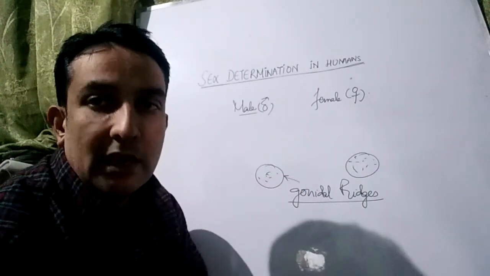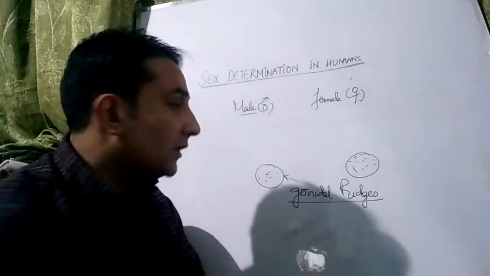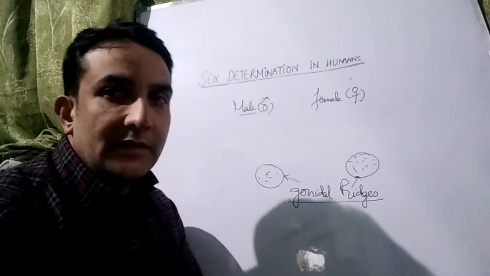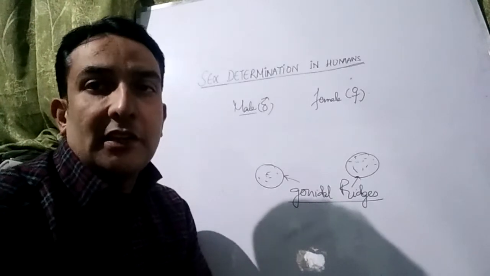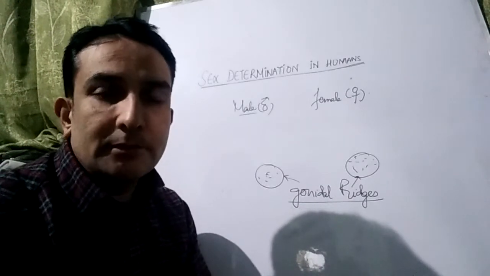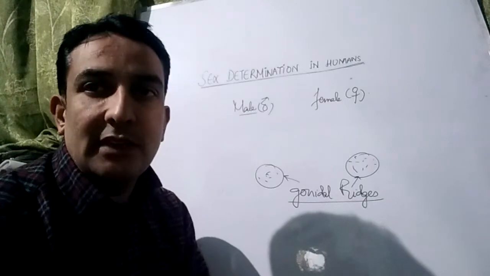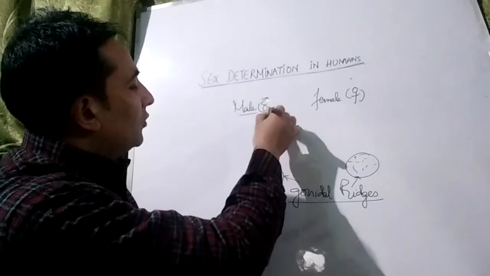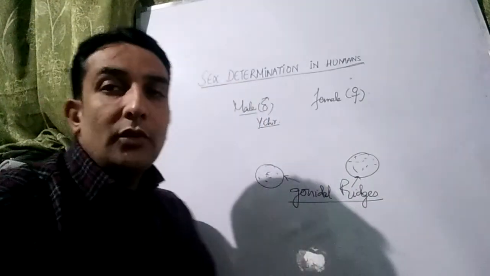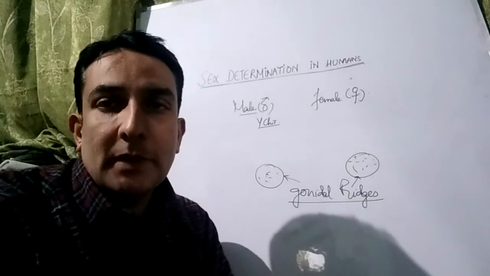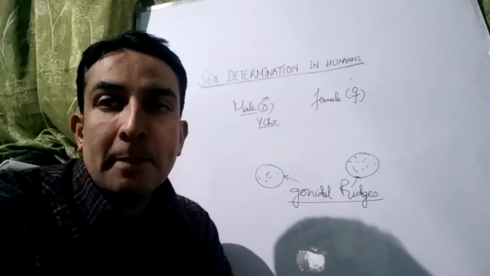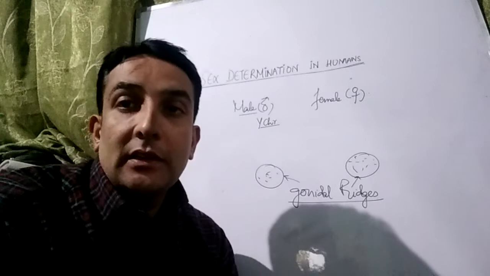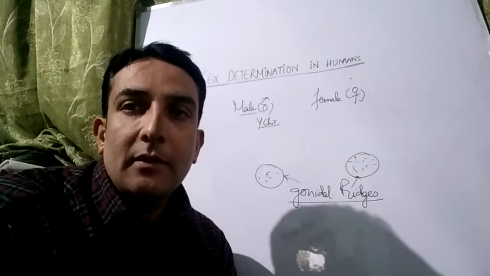This is the gonadal ridge formed in the male embryo, and this is the gonadal ridge formed in the female embryo. They are the same. Until the 6th week, there is no development of the gonadal ridge into the gonads. But once the 6th week is completed, in males, one of the Holandric genes present on the Y chromosome, the SRY region, the sex determining region, determines the development of the male sex.